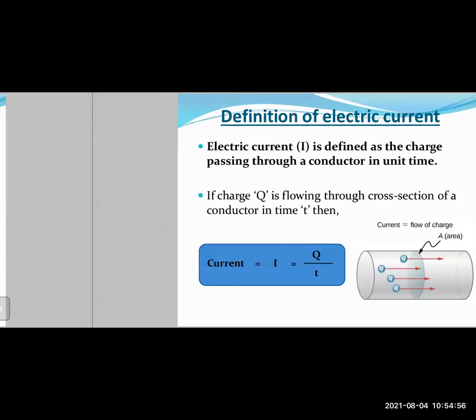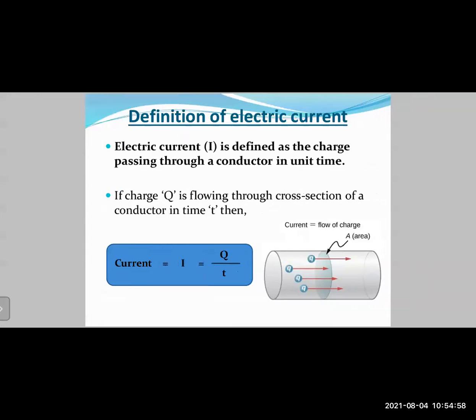We had also learned about the definition of electric current, right? So an electric current I is defined as the charge passing through a conductor in unit time. The capital I is the symbol for electric current. So if charge Q is flowing through a cross section of a conductor in time t, then current I is equal to Q upon t. So you can consider current to be like how fast electrons are moving.